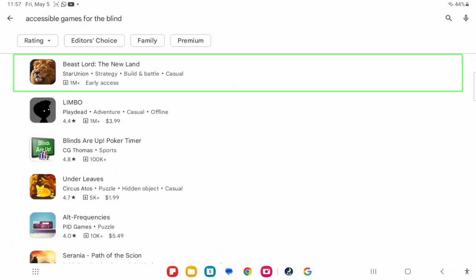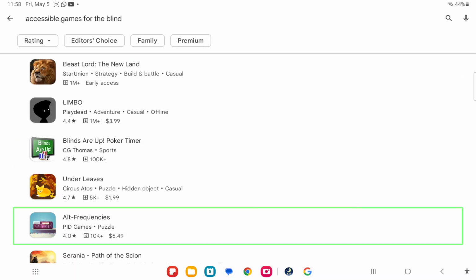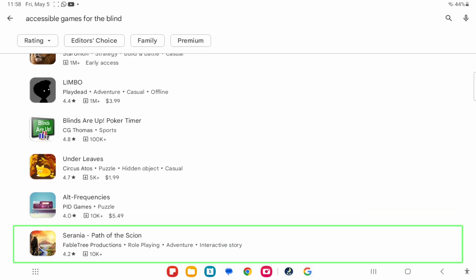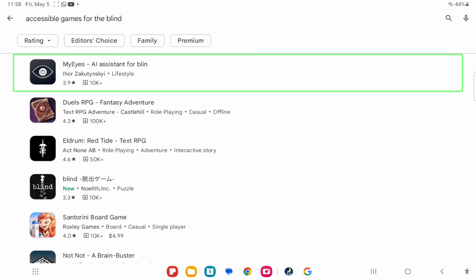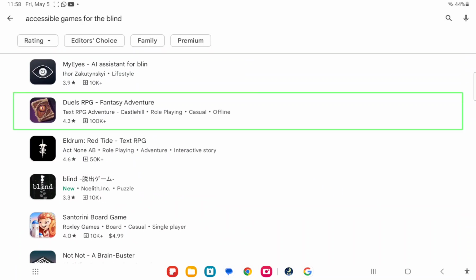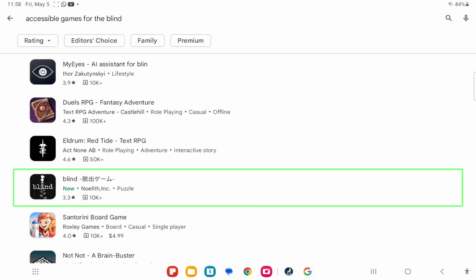Beast Lord, the new Alt Frequencies, Bid Games. Serenia, Path of the Sun. My Eyes, AI Assist. Jules RPG. Eldrum.